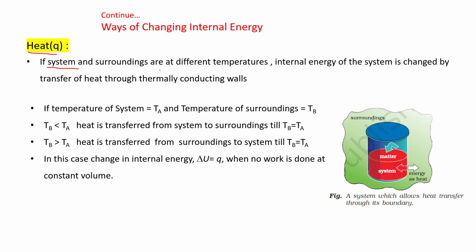If the system and surroundings are at different temperatures, the internal energy of the system is changed by transfer of heat through thermally conducting walls.